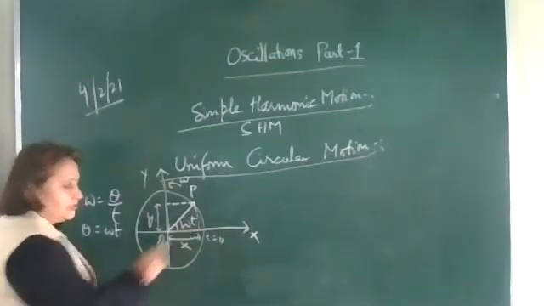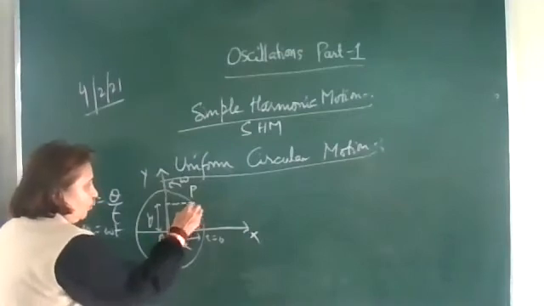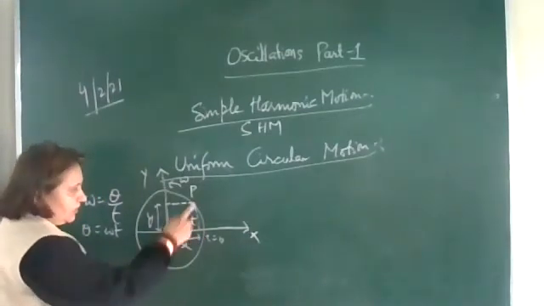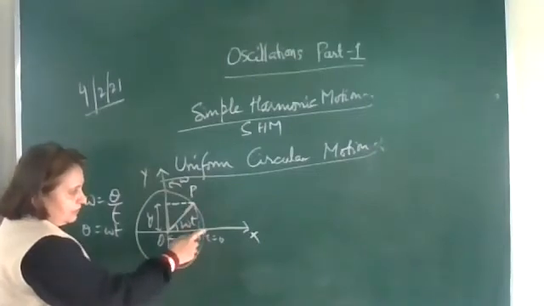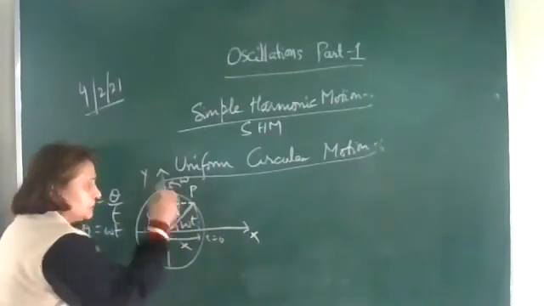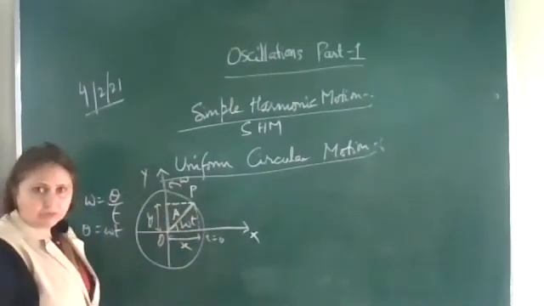Now let's find out this x distance. Let OP be the maximum displacement. If the point P is here, this OP is the maximum displacement, and maximum displacement we call the amplitude. So let OP is equal to A.